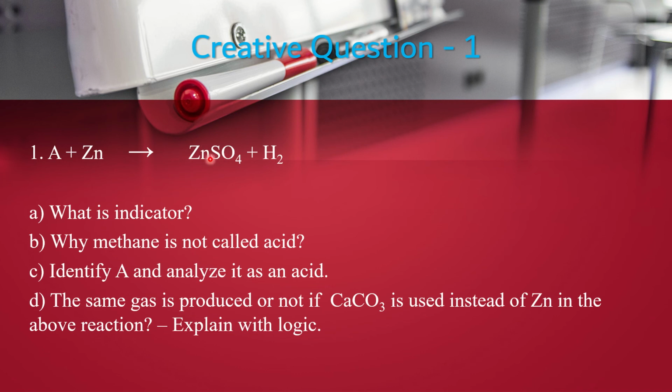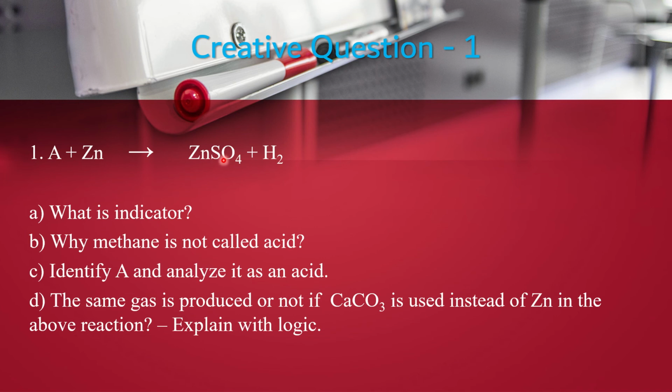Now, do you know, in a salt there are two parts. One is the cationic part and another is the anionic part. The cationic part is also called the metallic part, and the anionic part is also called the non-metallic part. This cationic or metallic part comes from any metal or metallic oxide or metallic hydroxide.